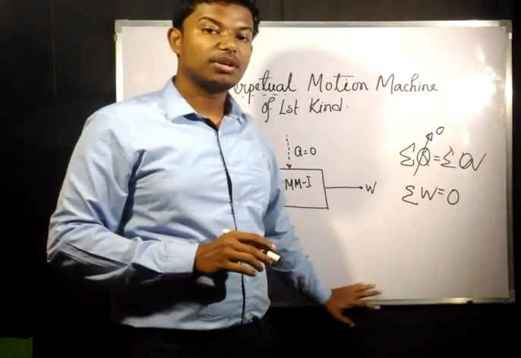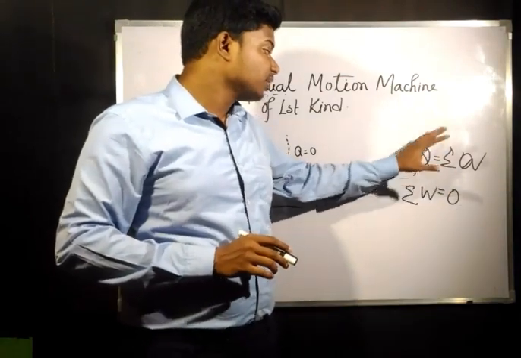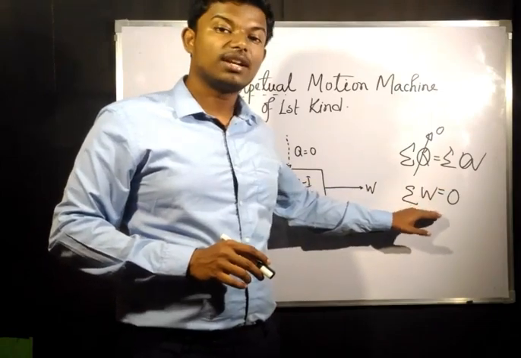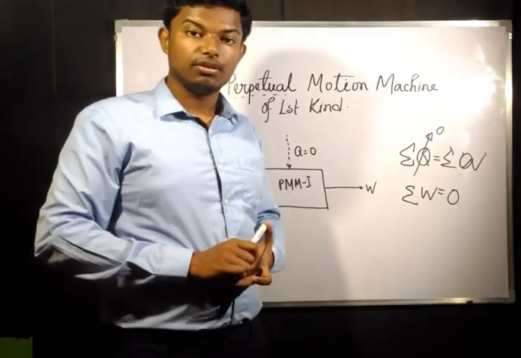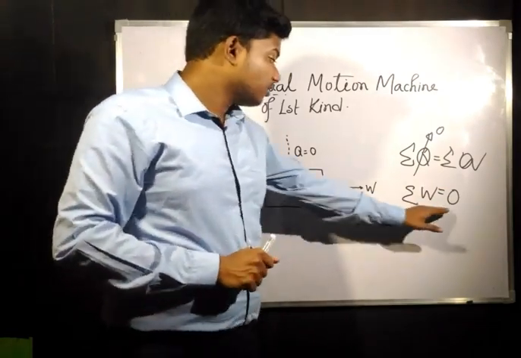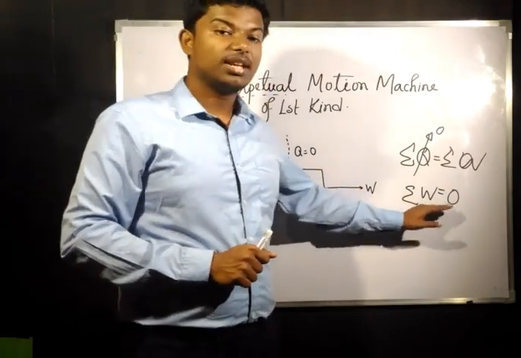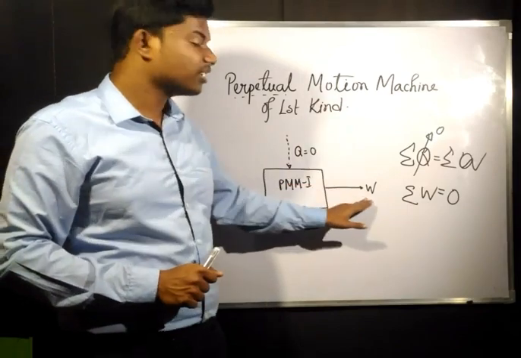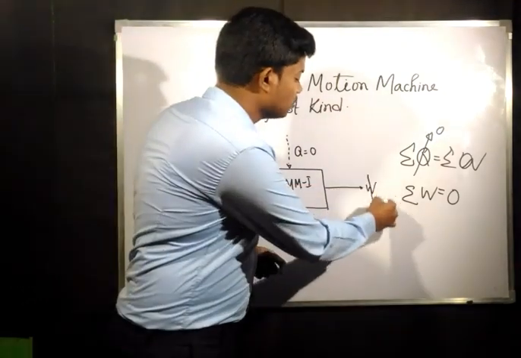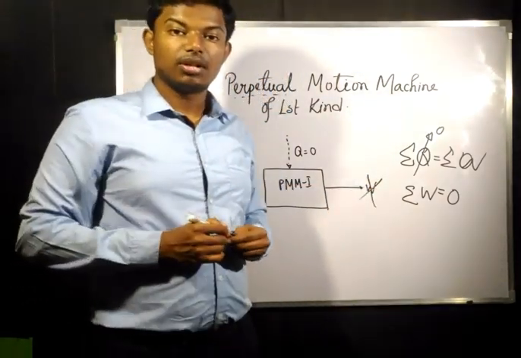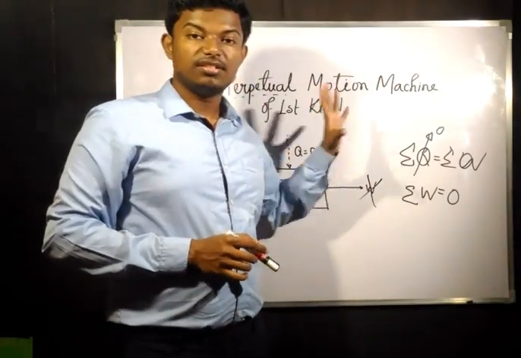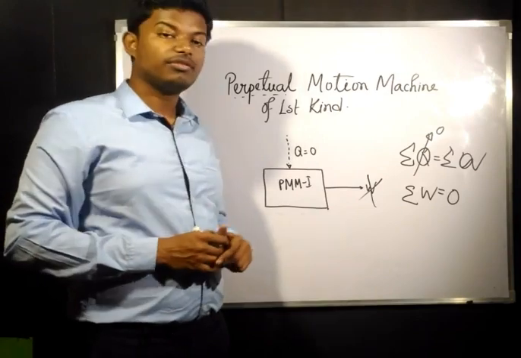From the first law of thermodynamics, for a cycle, if you don't take the heat, then the net work transfer will also be 0. From this we can say that in a perpetual machine, if you don't give the heat, the work transfer you are getting will be negligible, or you will not get any work. So this is the perpetual motion machine of the first kind, PMM1.